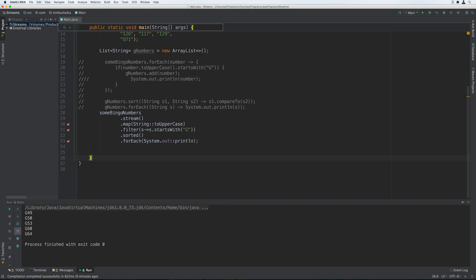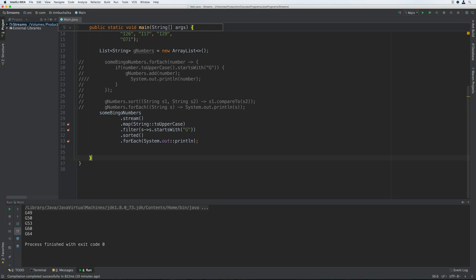Next though, we want to filter the stream so that we end up with a stream that contains only those numbers that start with G. So we're going to use the filter method, that's the code on line 31, to accomplish this. Now, the filter method wants a predicate, not a function, so in this case we're passing a lambda expression that takes one parameter and returns a true-false value. The resulting stream will then contain only those items for which the predicate returned true. So at the end of this operation, we'll have a stream that contains ultimately the 5 G numbers.